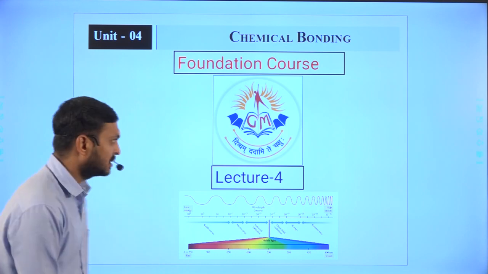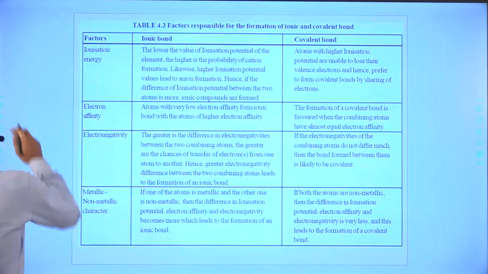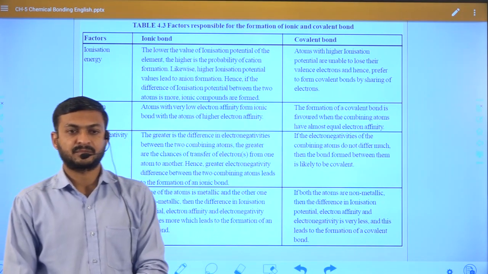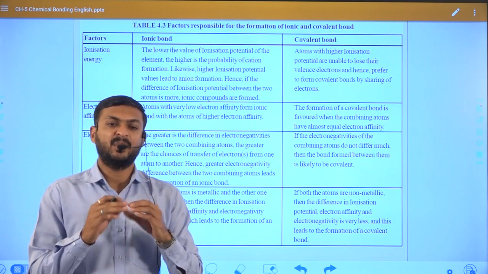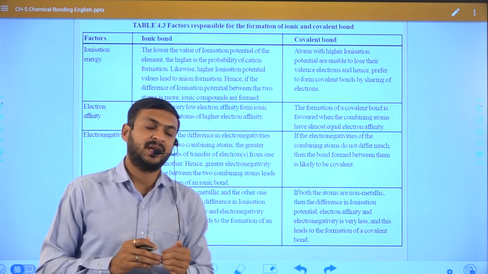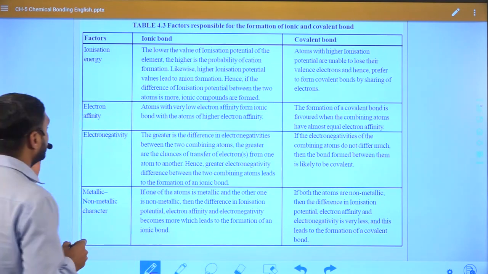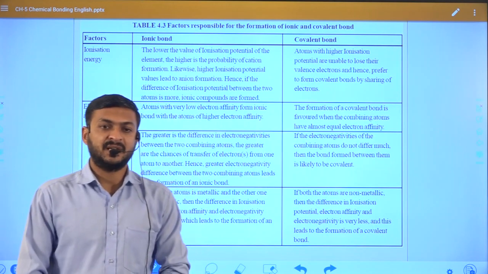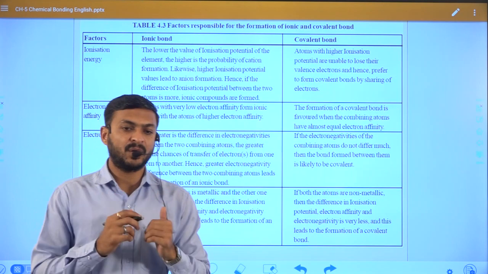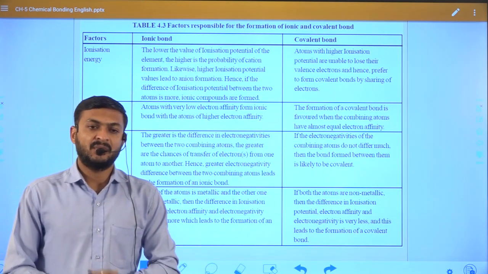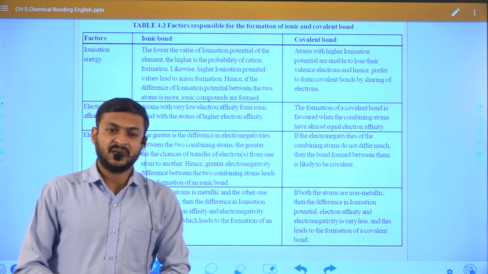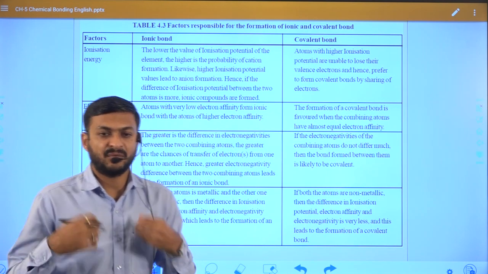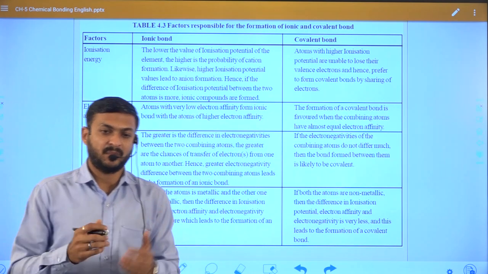So let us discuss the distinctions between ionic and covalent bond. We are discussing based on different points. The first point, the factor, is ionization energy. Based on ionization energy, we can identify whether a covalent bond will form or an ionic bond will form. As we discussed, ionic bond majorly forms between metal and non-metal.